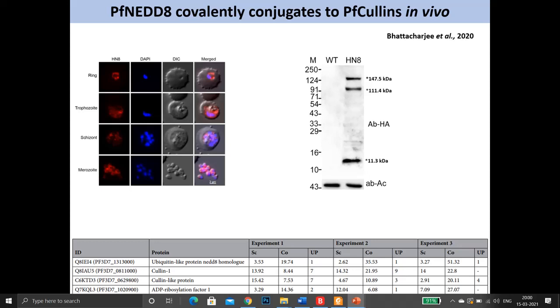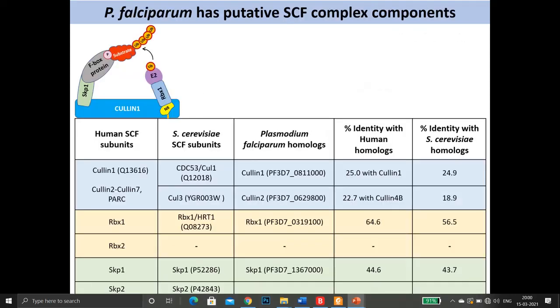So in our lab we have expressed NEDD8 protein exogenously in Plasmodium falciparum, and to our expectation, upon western blot of the NEDD8 expressing parasite, we got 2 covalently conjugated high molecular weight proteins, which we identified through mass spectrometry as 2 Cullin proteins of Plasmodium. This part of the study we published recently in 2020. Knowing that Plasmodium falciparum has Cullin neddylation made us hypothesize that Plasmodium has an active SCF complex.